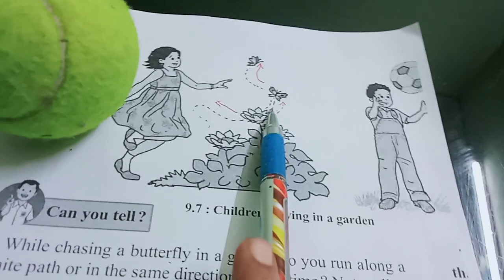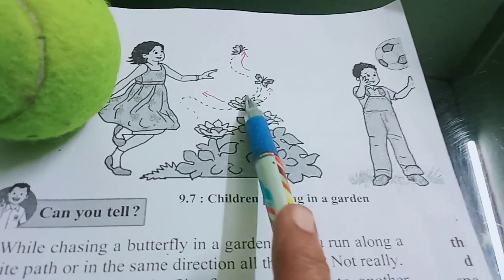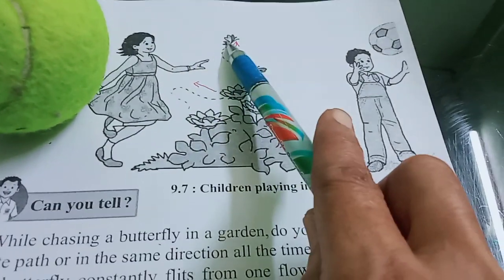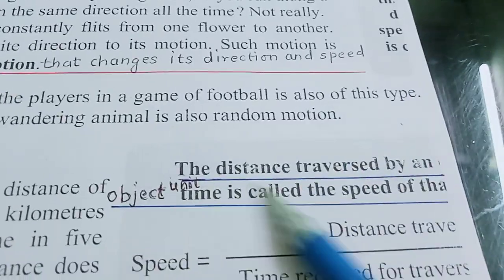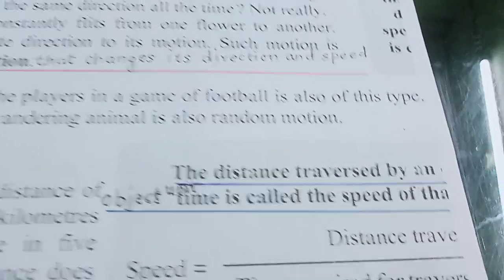Now this butterfly flies in the sky. Both direction and speed are changing. So this is random motion. Now the definition of speed: the distance traveled by an object in unit time is known as speed.